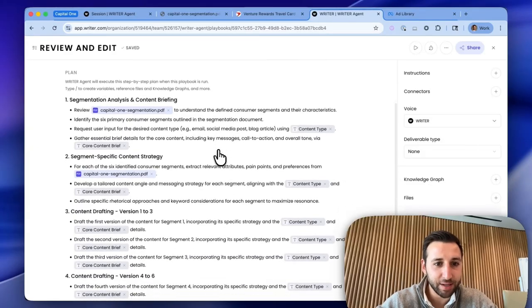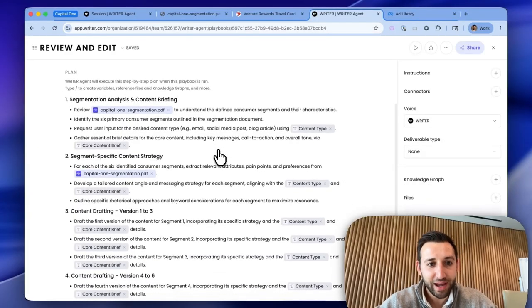And then down here is the plan. So this is actually like what the agent will go off and do for us. So it looks like it reviews the segments, understands what they are. It identifies those 6 primary segments. And then based off of the user's input, it will determine what type of content it needs to create for